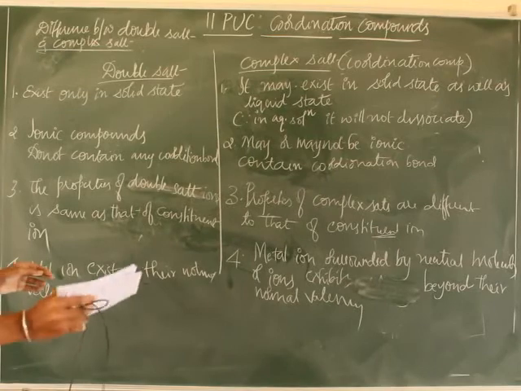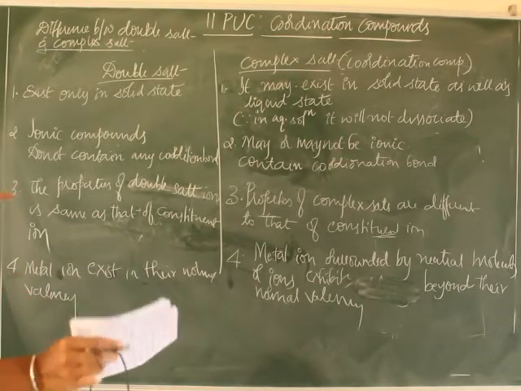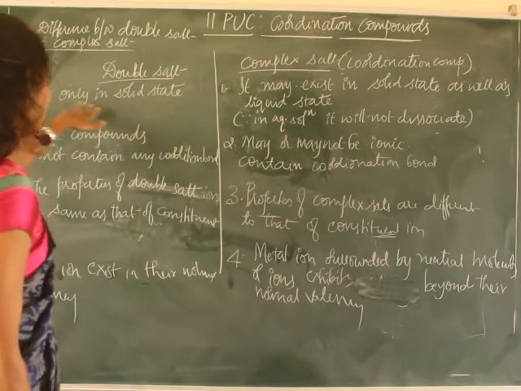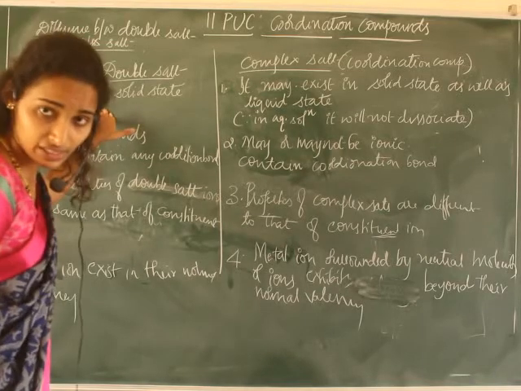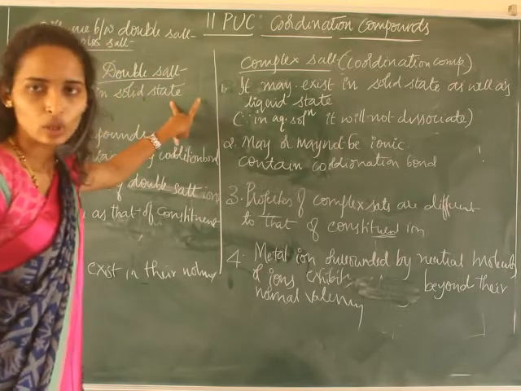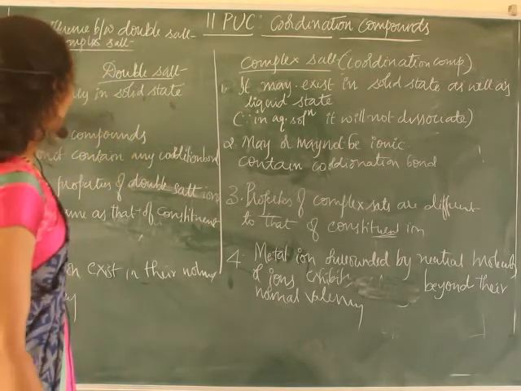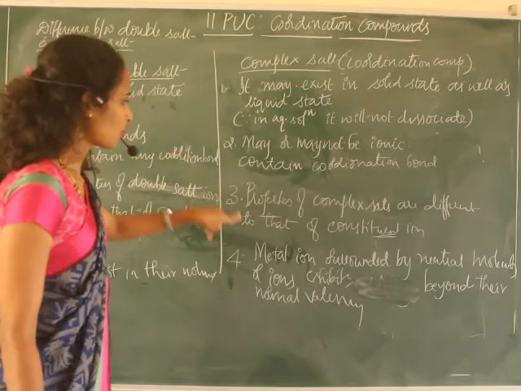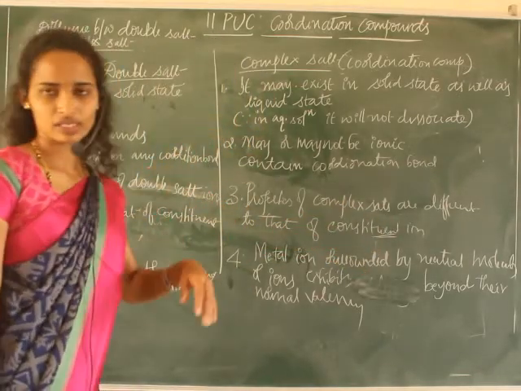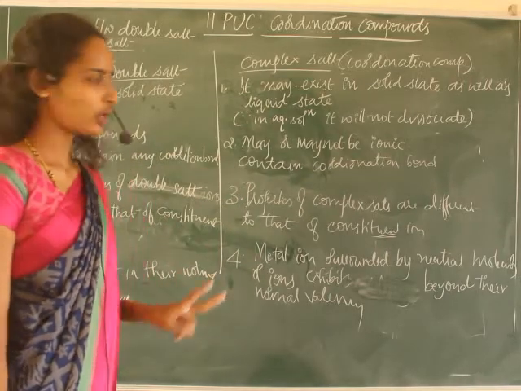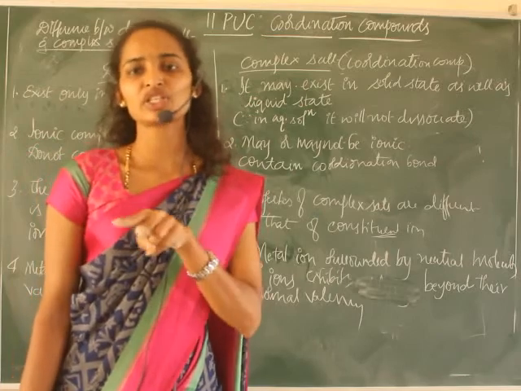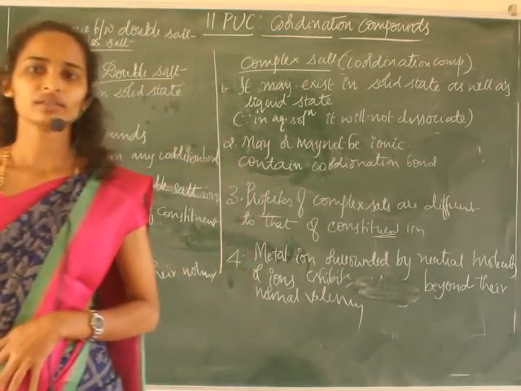I have observed a few of you writing differences like: the first difference, it exists only in solid state, and the other difference, properties of complex ions are different to that of constituent ions. That is right, but there is no relationship between those two. You should not combine them. You have to take one property and differentiate in that property. That's all. Thank you.